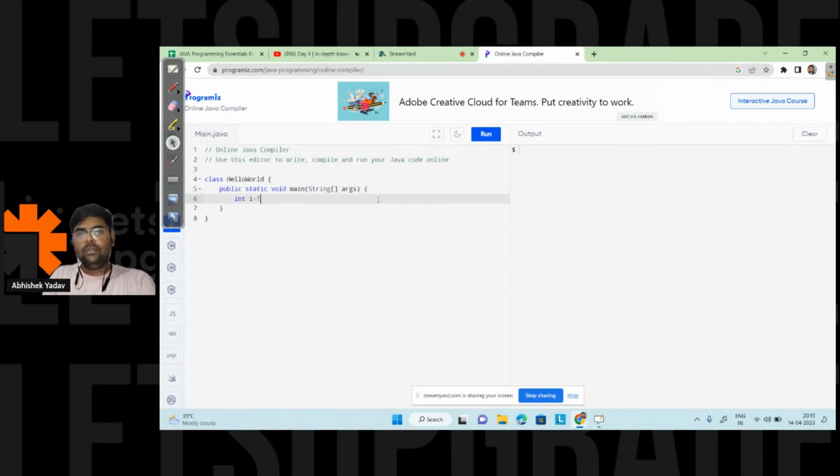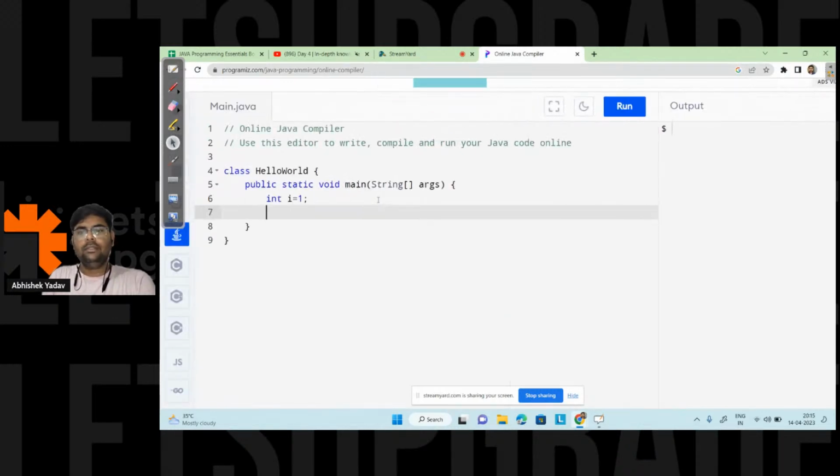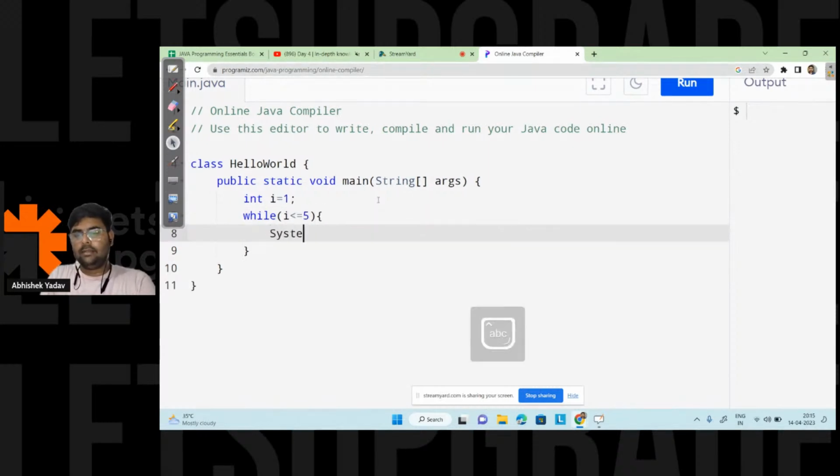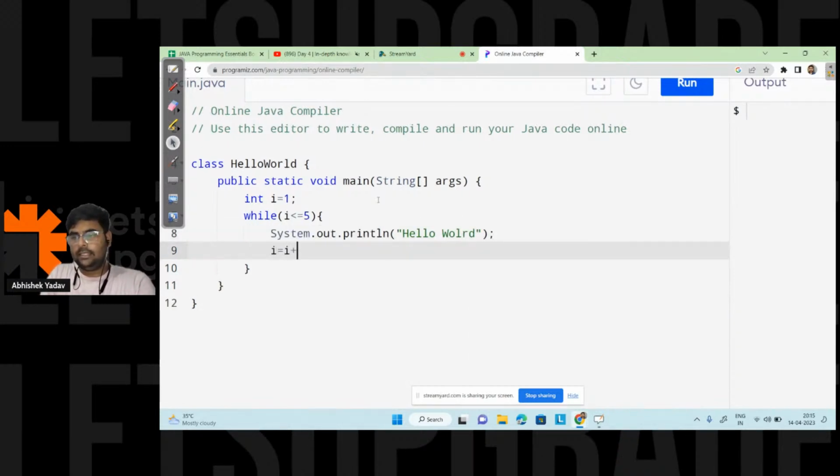int I is equal to 1. I will take one variable I is equal to 1, right? After that, I will use a while loop, and in the while loop, I will write I less than equal to 5. And after that, here I will write system dot out dot println and hello world here, right? And after printing hello world, I will increase the value of I is equal to I plus 1. Okay. And after that, I'm done with the code.